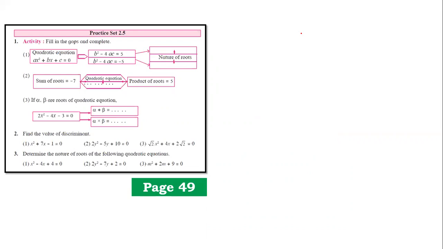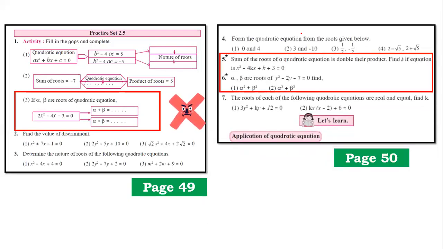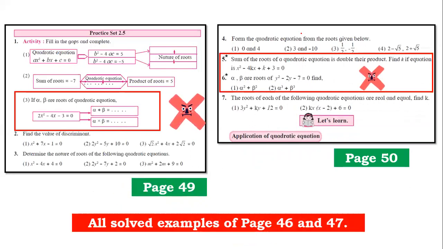Any sum which uses these two formulas is not there for your exams. So if I have to be very specific, from 2.5, question number 1, sub question 3 is not there. In the same exercise, question number 5 and 6 are not going to be asked in the board exams, because these are the sums which involve alpha plus beta equals minus b upon a, alpha into beta equals c upon a, and all the solved examples of 46 and 47. Definitely this takes away one of the most difficult sums which comes in the problem set.